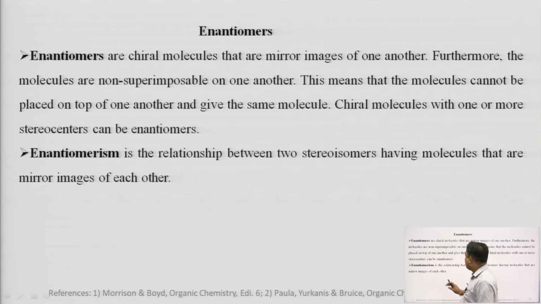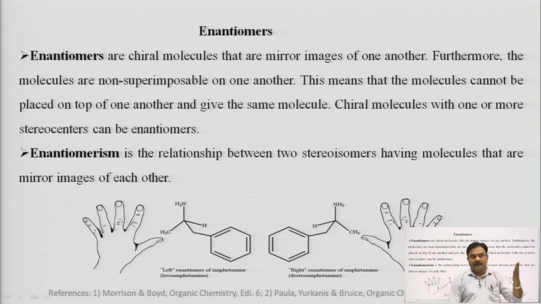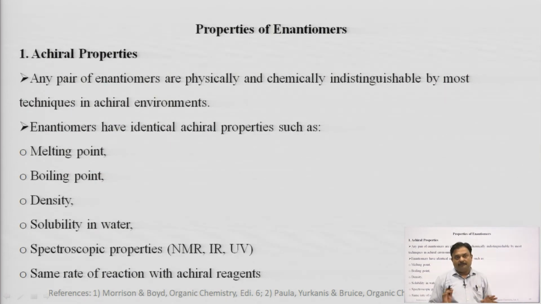Now, come to the enantiomer. What are enantiomers? They are chiral molecules that are mirror images of one another. Furthermore, the molecules are non superimposable on one another. This means that the molecules cannot be placed on top of one another and give the same molecule. Chiral molecules with one or more stereocenters can be enantiomers. We can understand the enantiomer by this example. Suppose we are having two hands. This hand is having a mirror image like this, but the mirror image of this hand cannot be put upon the other hand. So, this is the proper example of the enantiomer.